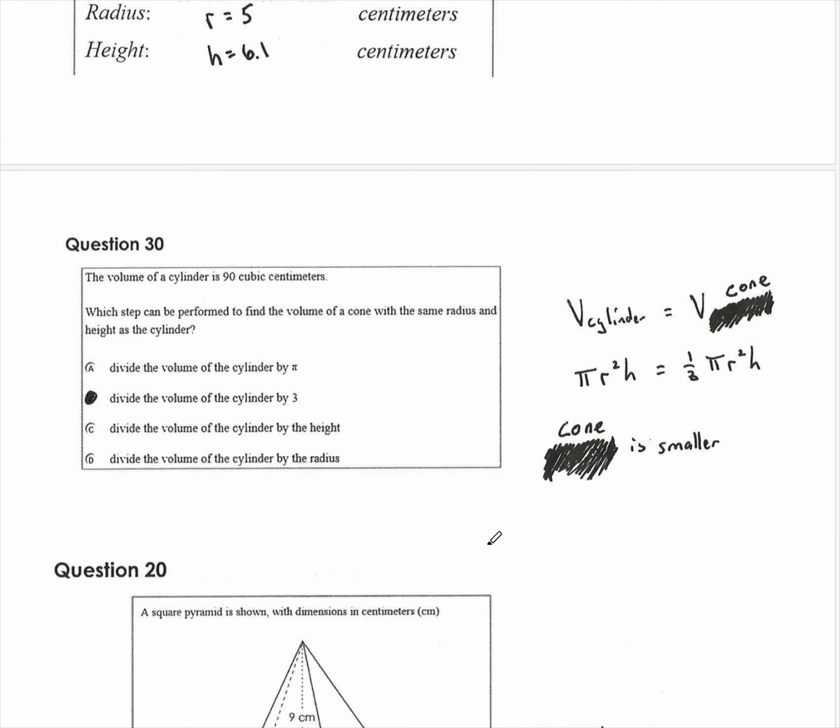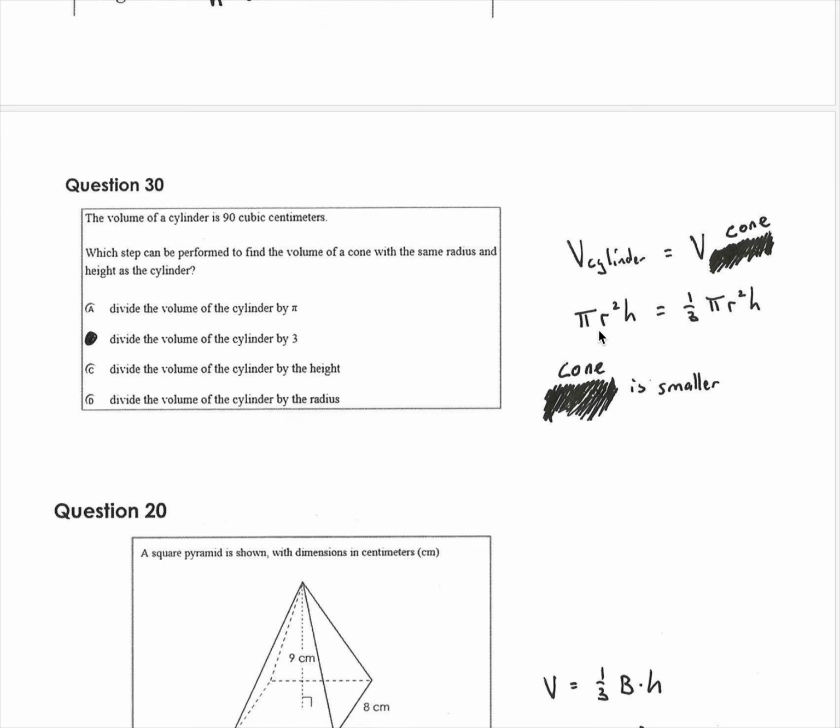This one, they want the volume of a cylinder to equal the volume of a cone. So remember, the volume of a cylinder is pi r squared h. The volume of a cone is 1/3 pi r squared h. So if you know the volume of the cylinder, this 1/3 is the same thing as just dividing by 3. So the cone is smaller. So just divide the volume of the cylinder by 3 to get the volume of the cone.